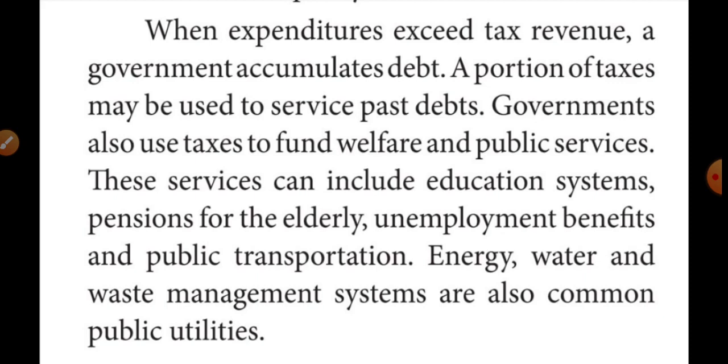The government uses the tax money for these services: improving the education system, pensions for the elderly, benefits for unemployed people, public transportation, energy, water, and waste management.